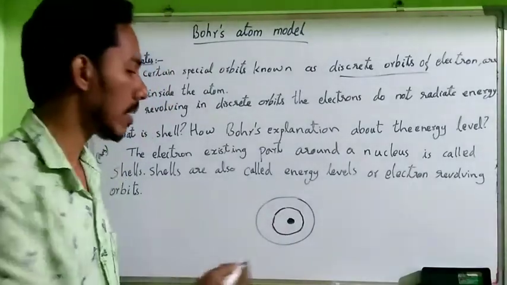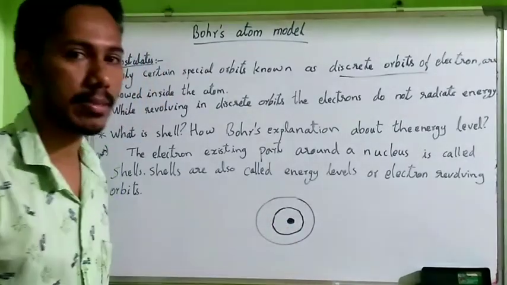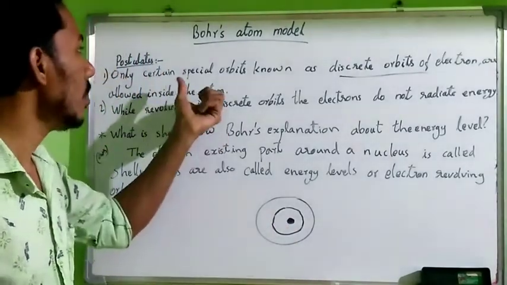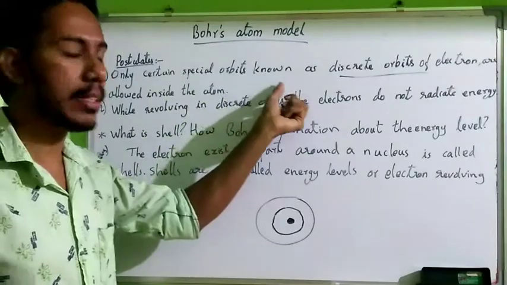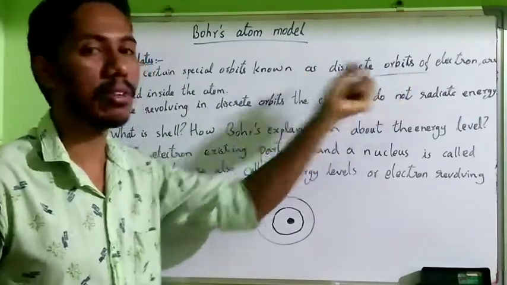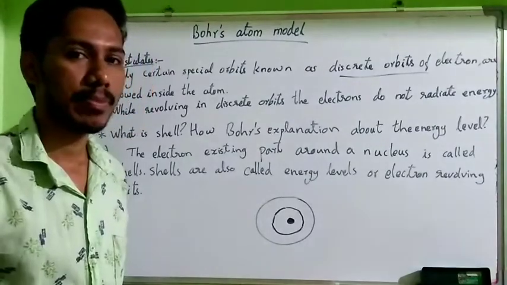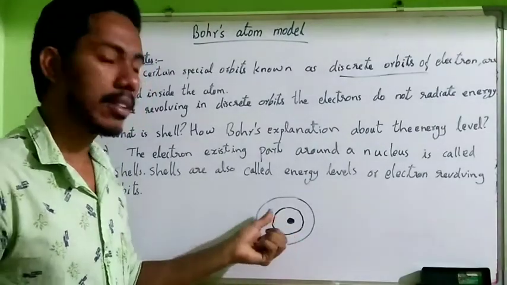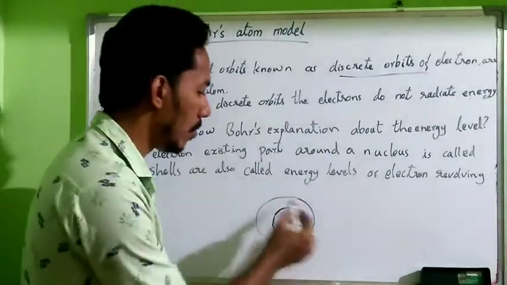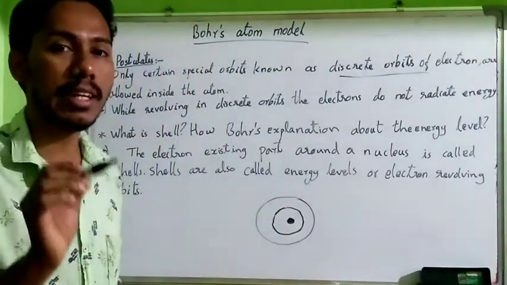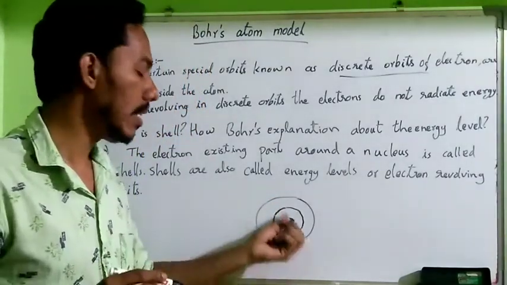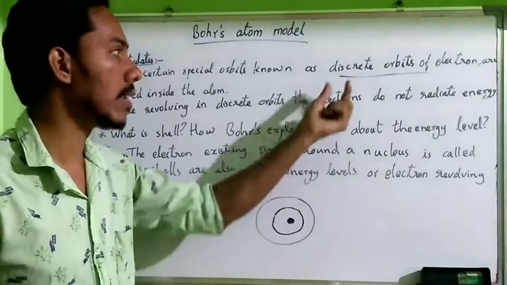That is the certain discrete energy levels. Only special orbits known as discrete orbits of electrons are allowed inside an atom. So the electrons are continuously revolving around the nucleus at a certain distance, with certain energy levels, that is known as discrete orbits.